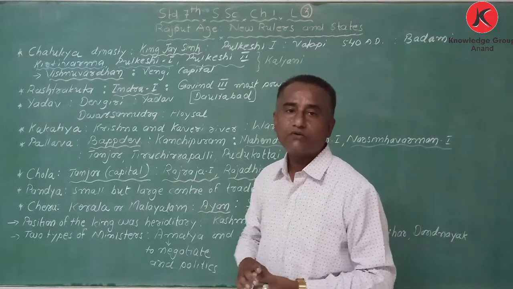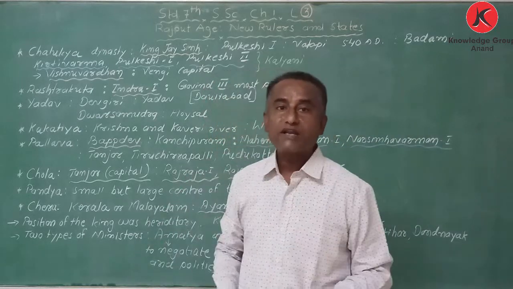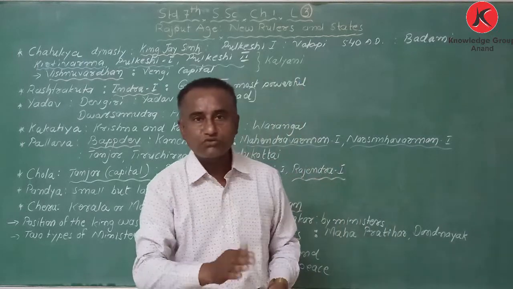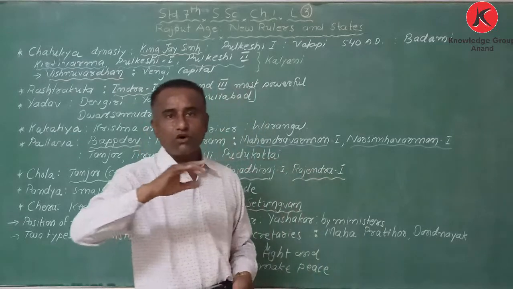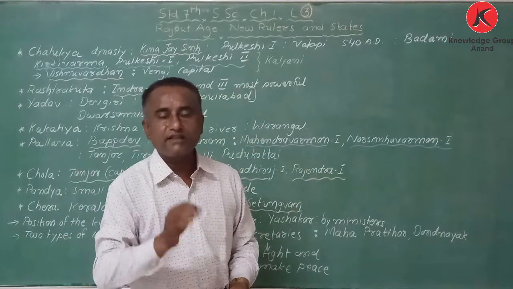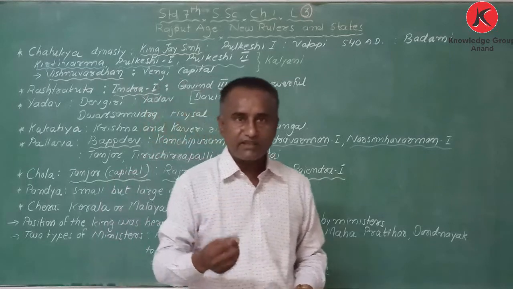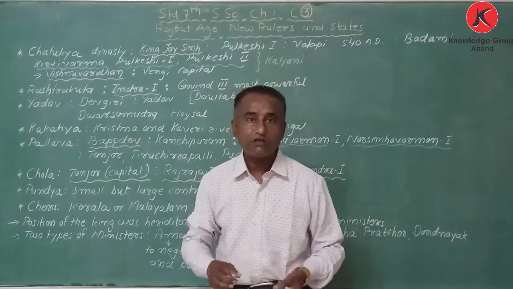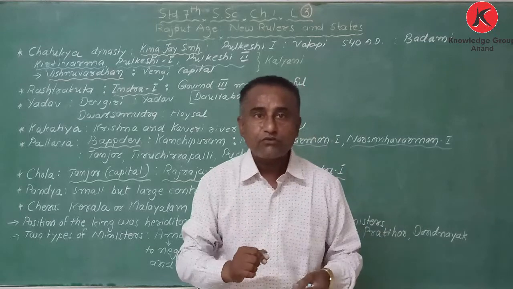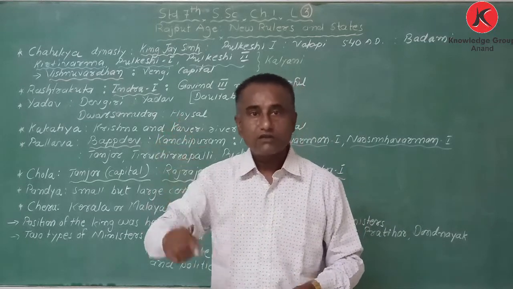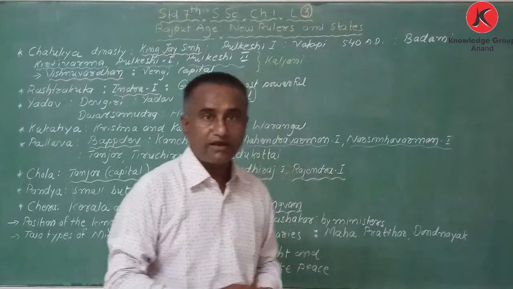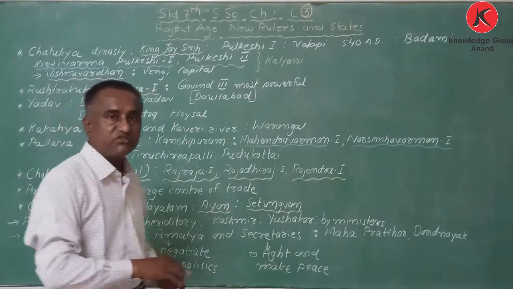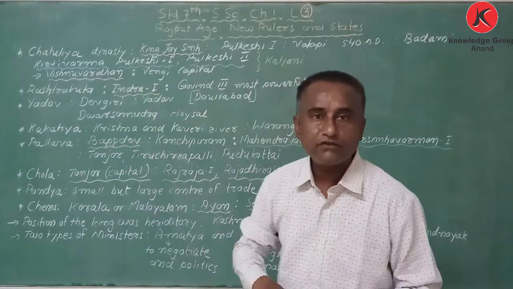After that comes the administration, who had the power. The king had the power, and my dear student, the king's post was hereditary. It means after the death of the king, his son becomes the king. Among his sons, one son was called Yuvraj, and that Yuvraj becomes the king. So there was a post of Yuvraj, and after the death of the king, the Yuvraj becomes the king.